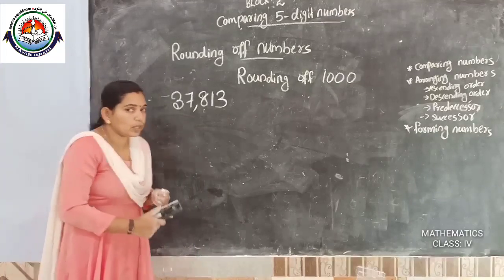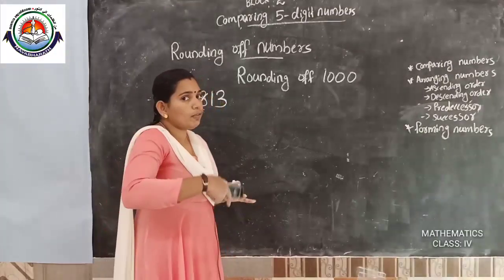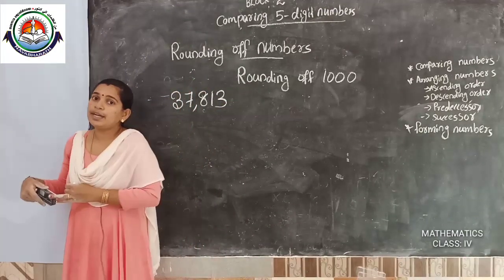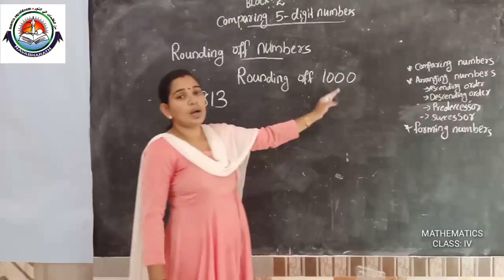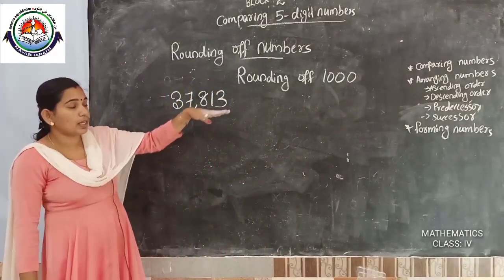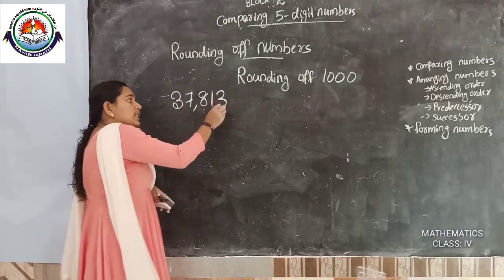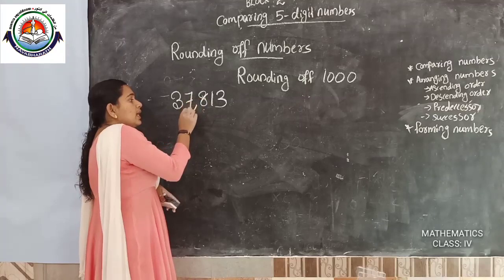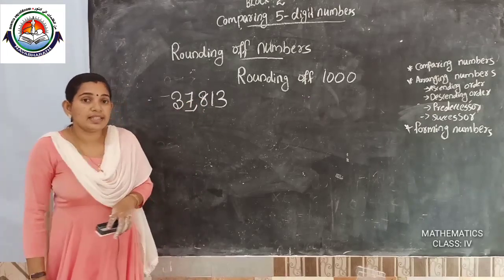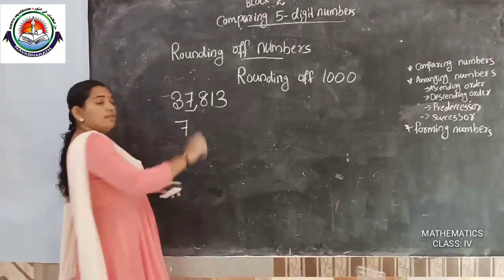In rounding of 10, which place are we checking? The tens place. In rounding of 100, which place are we checking? The 100 place. So for rounding of 1000, we want to check the thousands place. Ones, tens, 100, 1000. Here which digit is in the 1000 place? 7. So we write 7 first.